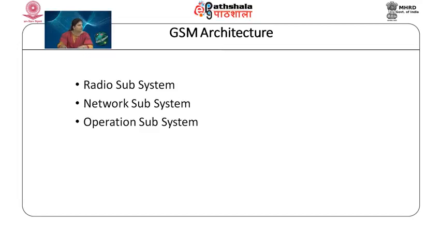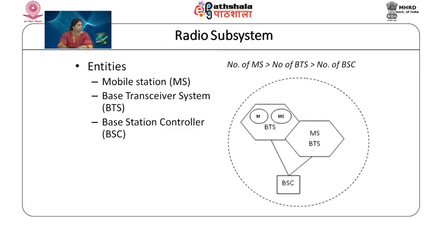So, as we said, GSM architecture is composed of 3 layers: radio subsystem, network subsystem and operation subsystem. To start with the radio subsystem, as the name itself indicates, it deals with radio specific entities. The entities involved in the radio subsystem are, of course, the mobile station, which is the external entity known to the user, which the user handles, and the other 2 entities are on the network part, which the network handles.